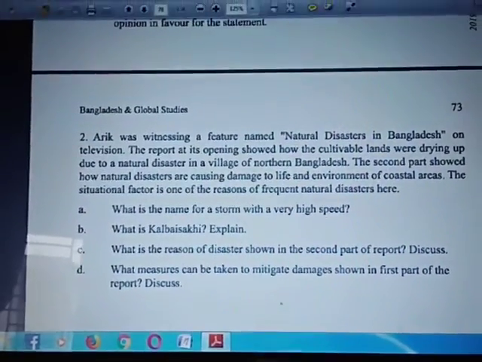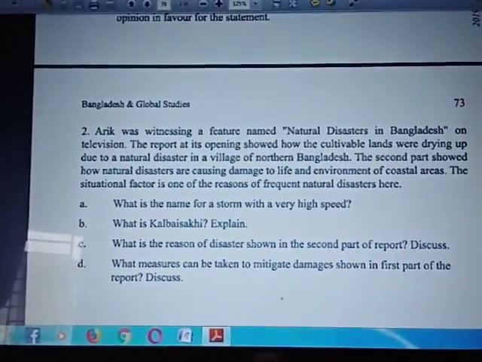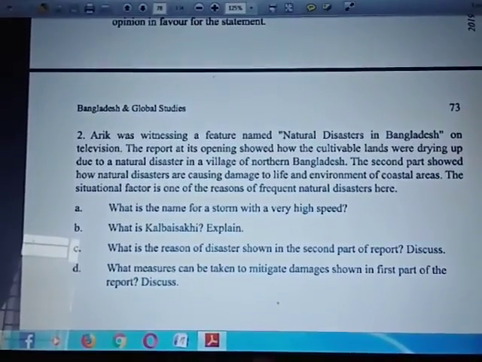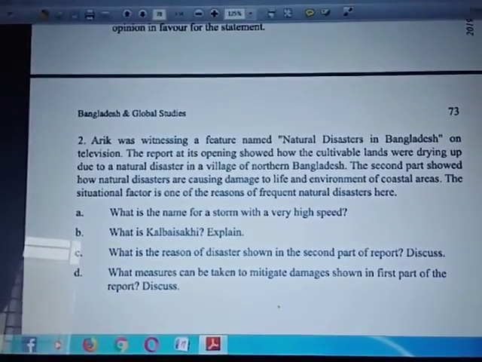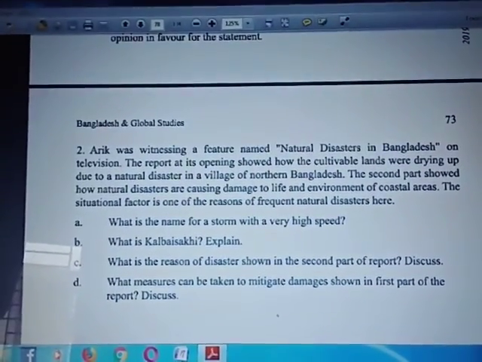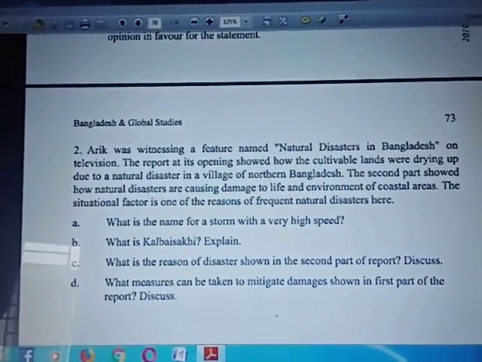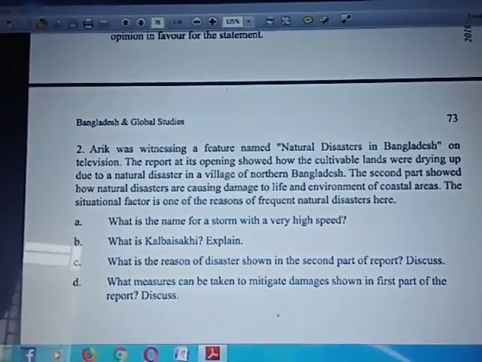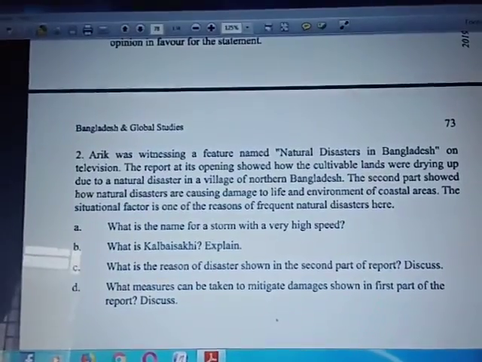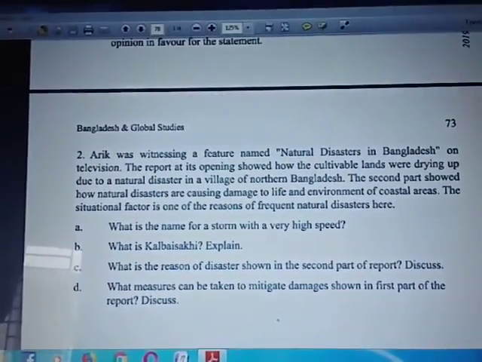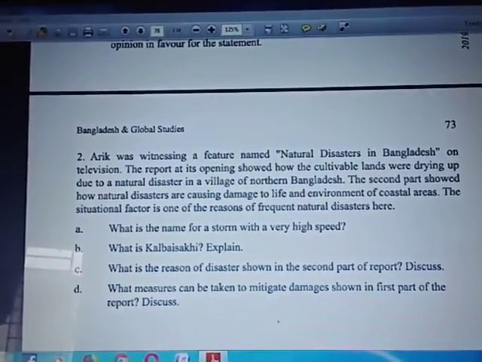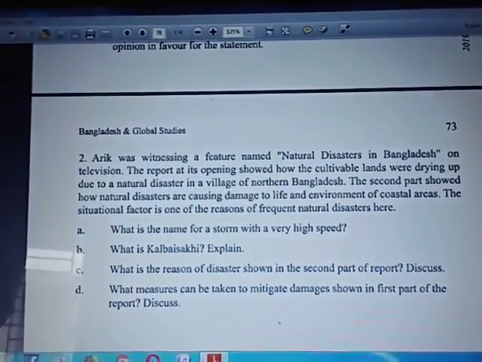Next question. What is Kalboishaki? Explain. Kalboishaki or nor'wester is a kind of temporary and regionally created storm. It is called Kalboishaki in Bengali as it normally occurs in the Bangla month Boishak. It often comes from the northwest direction. In Bangladesh, it occurs almost every year. Though it is not as destructive as tornado, it still does huge damage to common life.